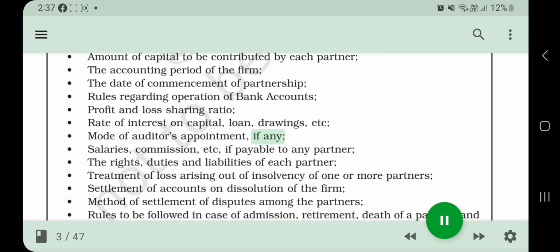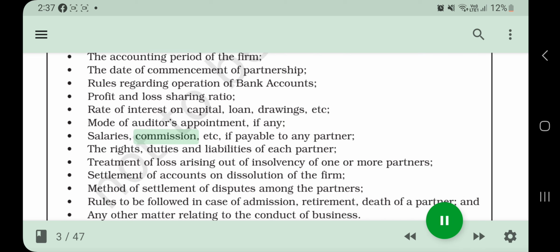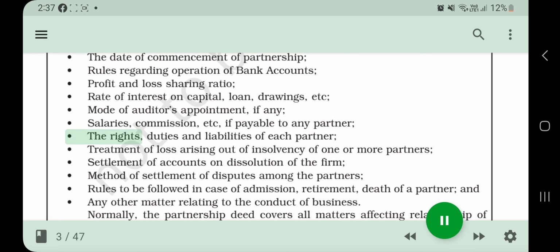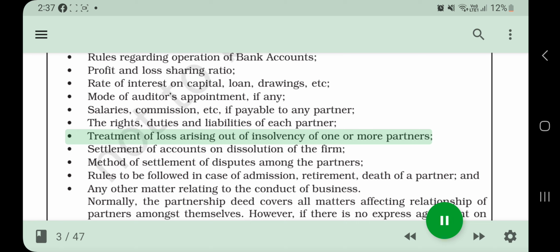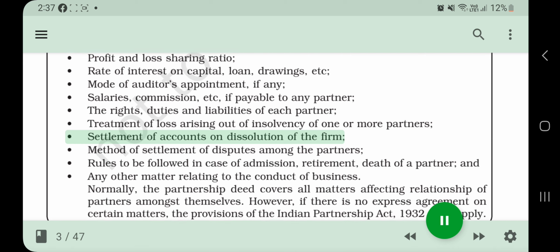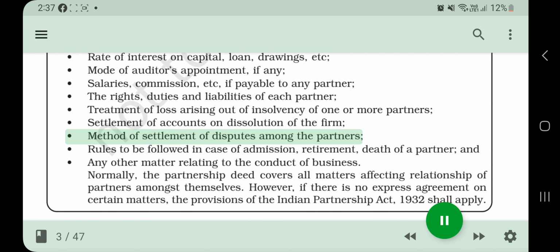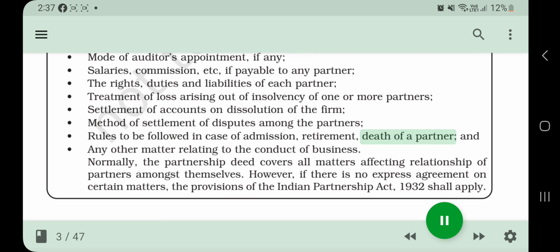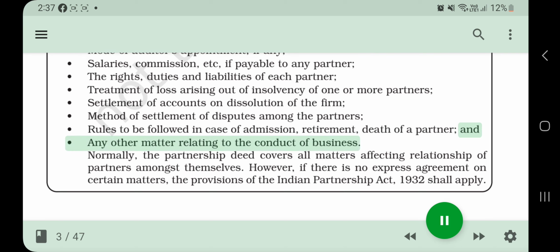Mode of auditor's appointment, if any. Salaries, commission, etc., if payable to any partner. The rights, duties and liabilities of each partner. Treatment of loss arising out of insolvency of one or more partners. Settlement of accounts on dissolution of the firm. Method of settlement of disputes among the partners. Rules to be followed in case of admission, retirement, death of a partner. And any other matter relating to the conduct of business.